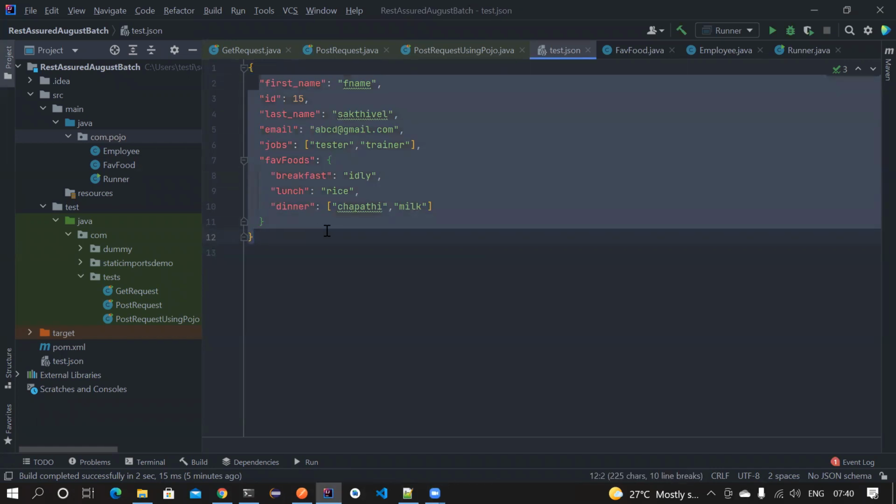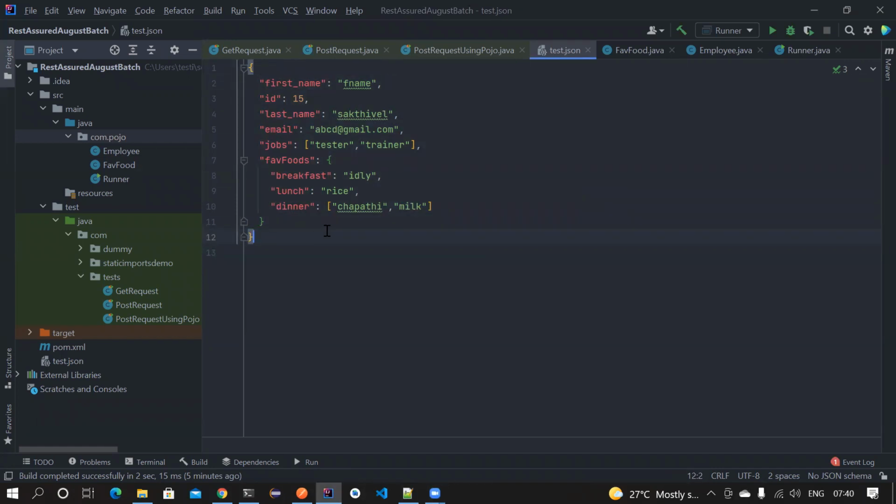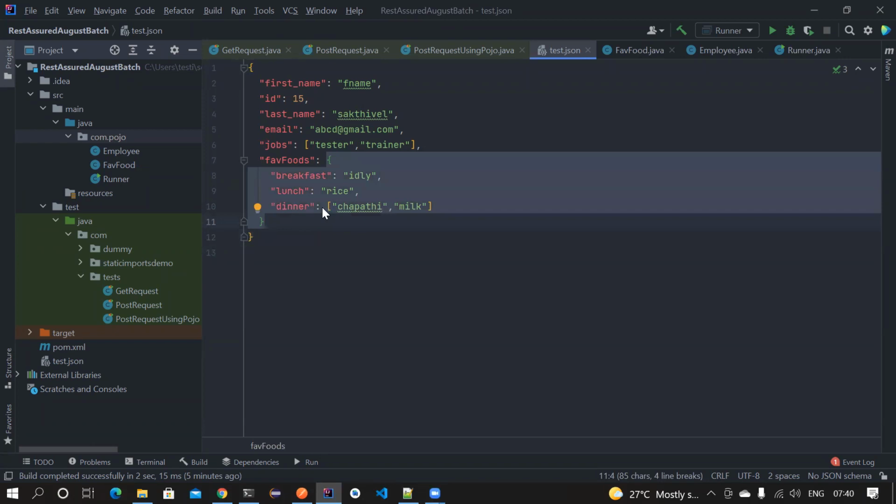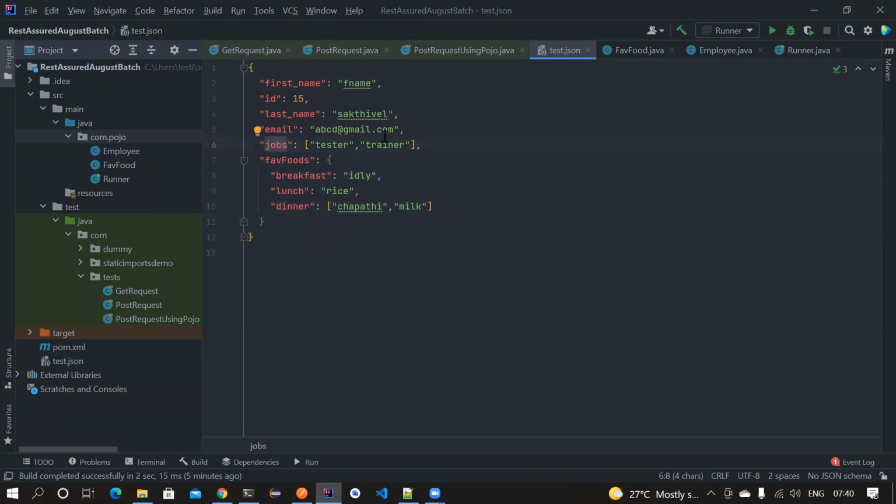So, you said that for every JSON object we need to create a class, right? Consider there is a jobs field, currently in a JSON array. Consider it is a JSON object. In that case, do we need to create a separate class for the jobs? Yes, not for the jobs, but for the values.